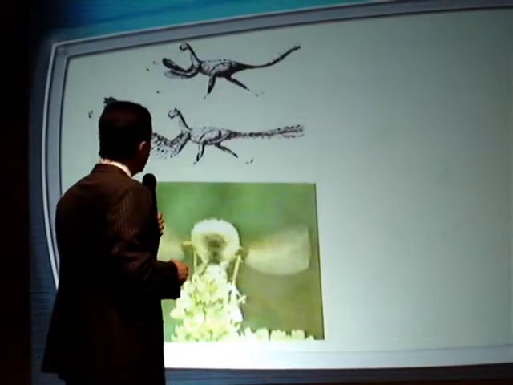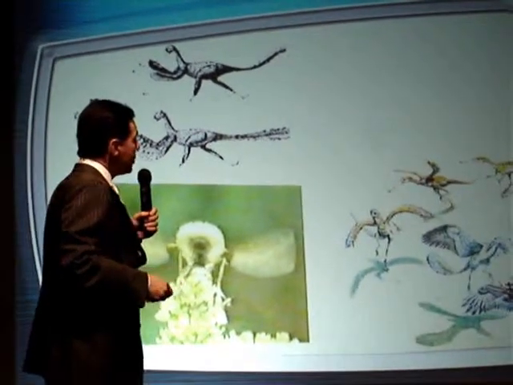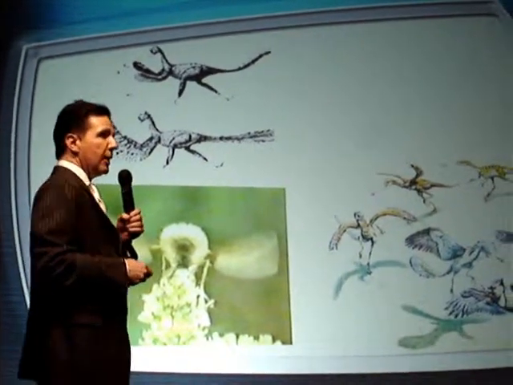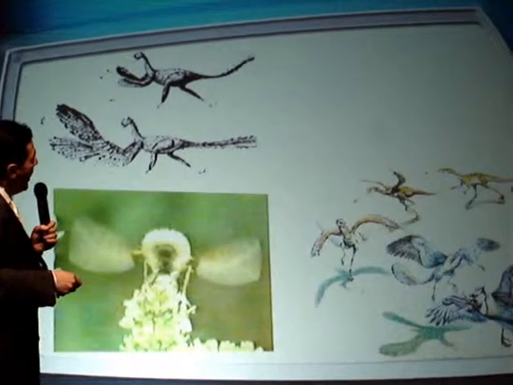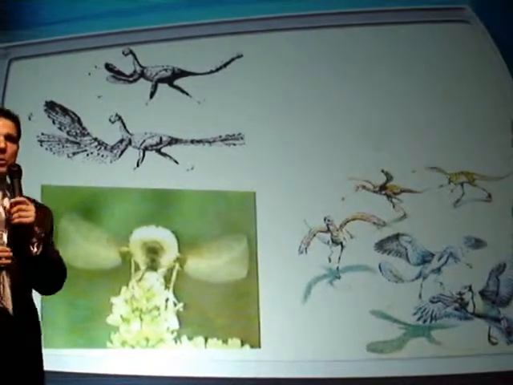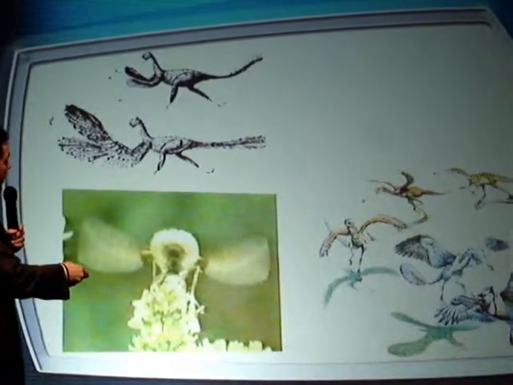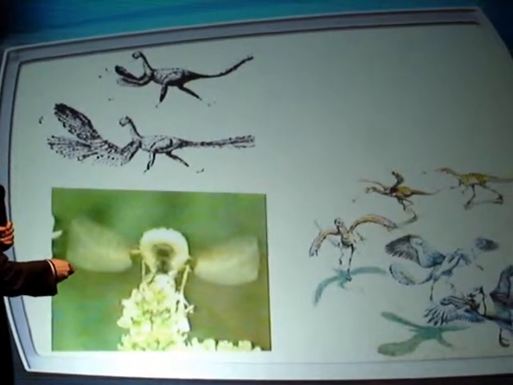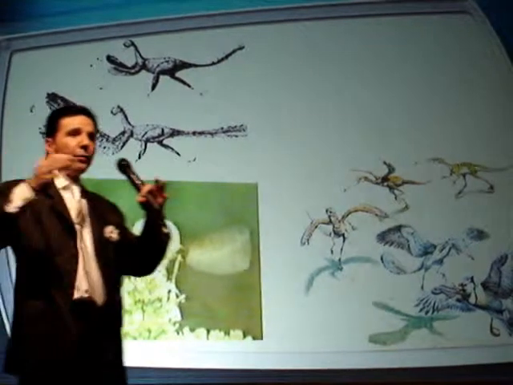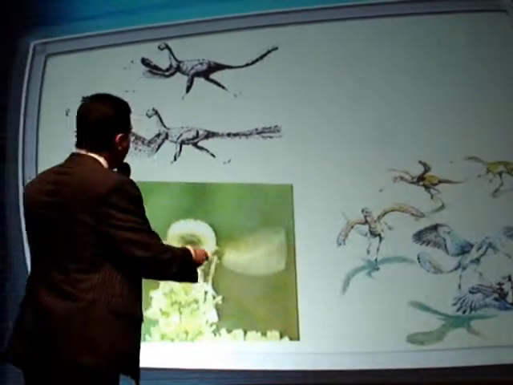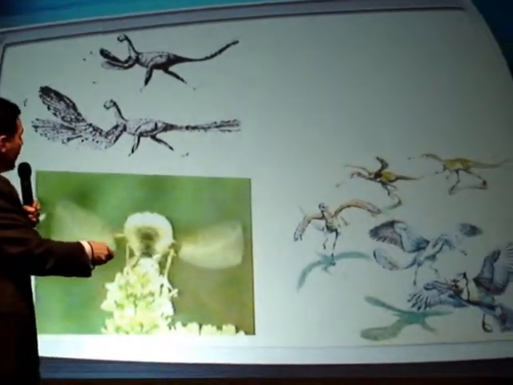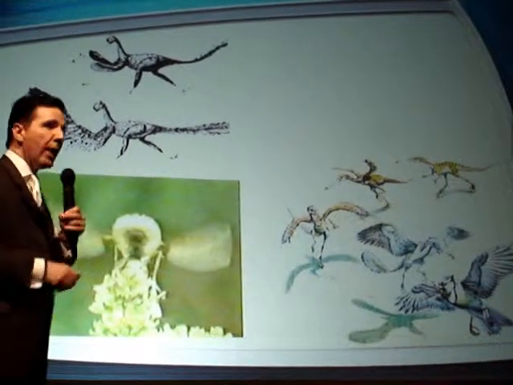According to Darwinism, these illustrations are from Darwinist sources. Darwinists claim that the huge theropod dinosaurs, which are 12 meters long, by chasing flies, you see dinosaurs chasing a fly over here and trying to catch it with their front legs. Well, eventually their front legs will transform into wings and they will start to fly.